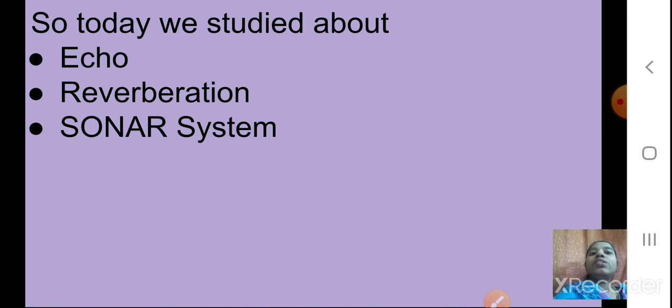Then we saw reverberations. What were reverberations? The sound waves get multiple reflections, right? It can be in a closed room. We saw the example of an auditorium, that sometimes a continuous single sound can be heard because of the multiple reflections, but that single sound is not clear.